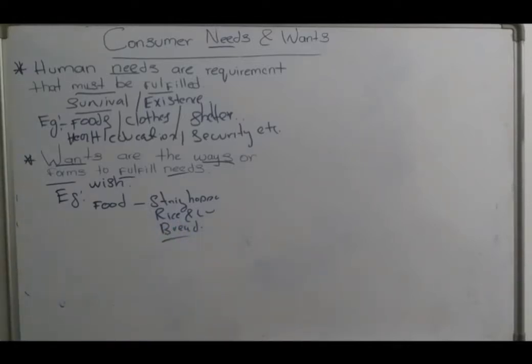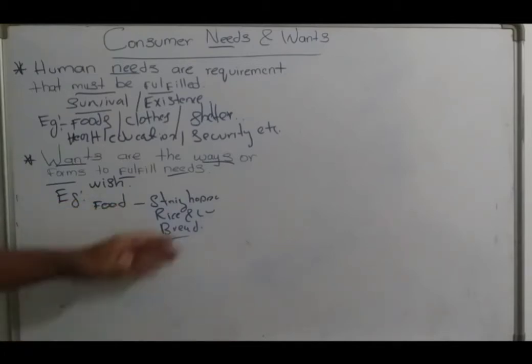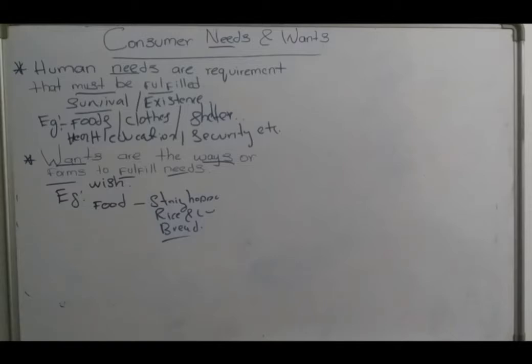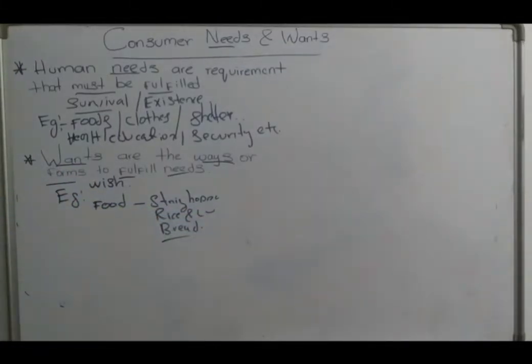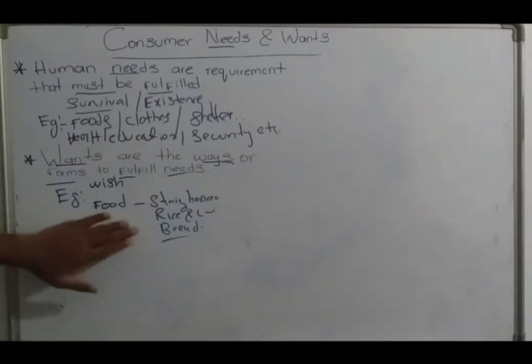Right? There are different ways to fulfill that need. That is called wants. Need is one, right? You need food, but you can fulfill that need by having string hoppers, rice and curry, or bread. The way of fulfilling a need can be considered as wants.